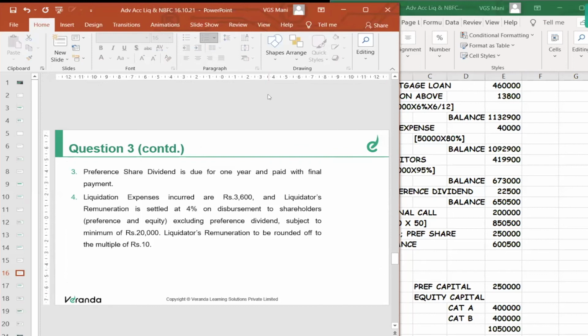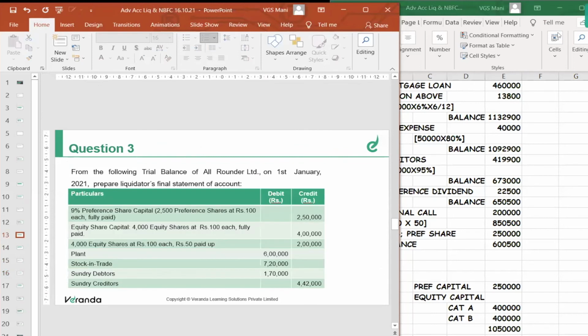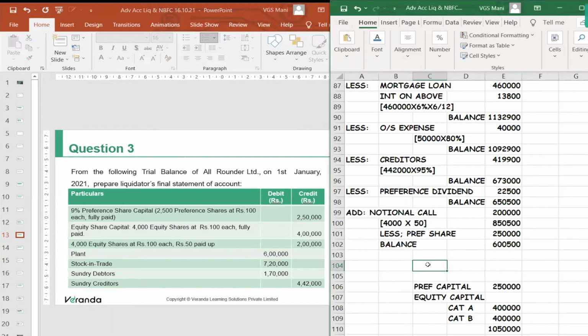That means, what is the maximum funds we may be having after making call from contributories, which is available for shareholders?